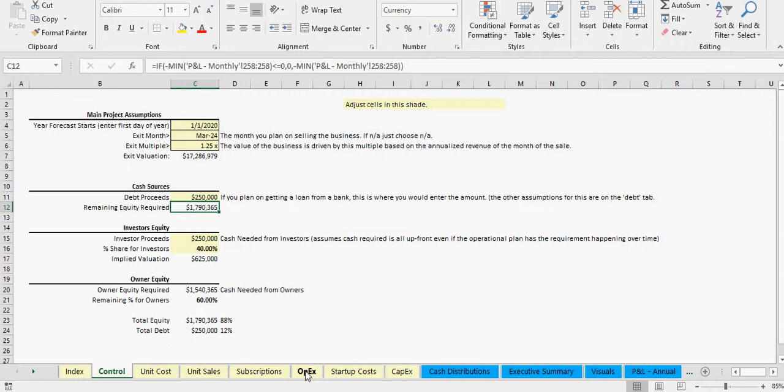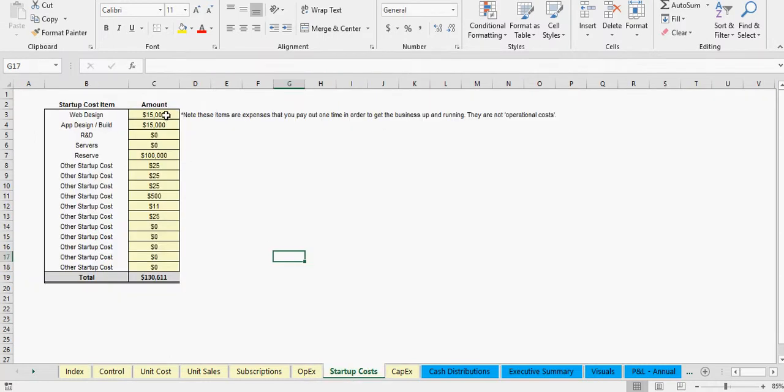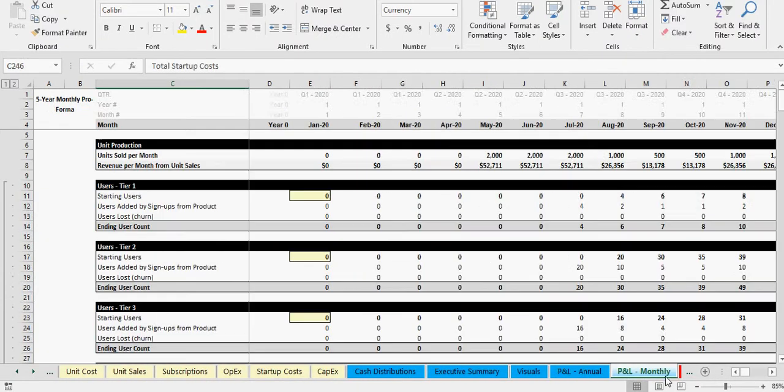And if you want reserves, you can always go into your startup costs. And if you put a reserve amount in here, that will all flow through the calculation. And then you'll know, yes, your cash position hits 0, but that means you still have some reserve, whatever amount you fill in. And you can see that on the P&L monthly here.